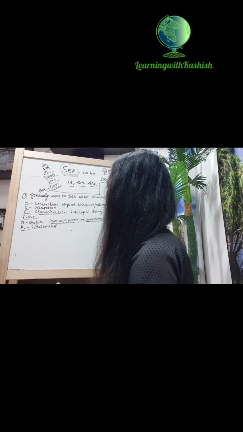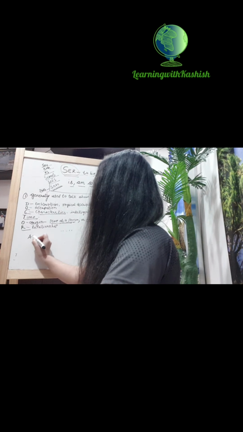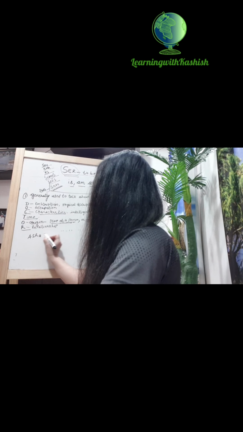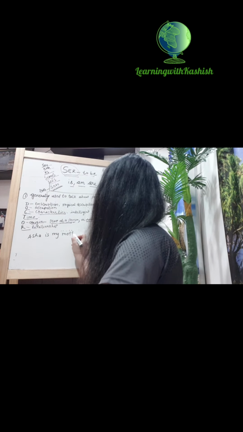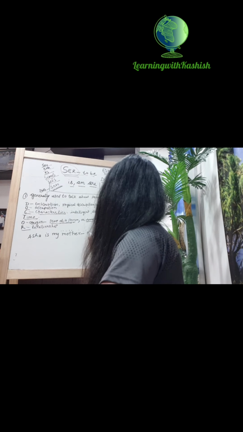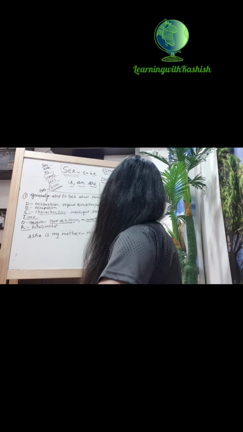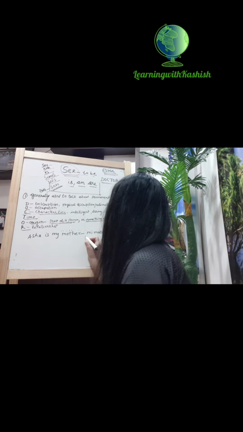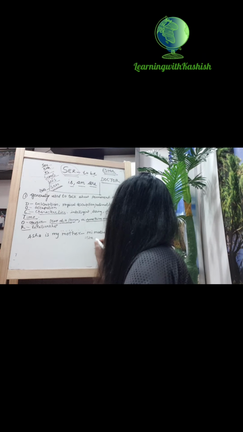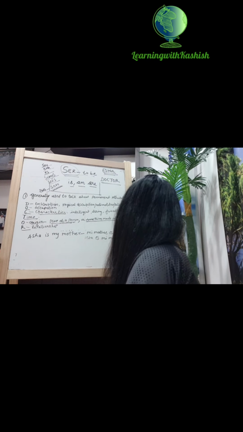Then if I am talking about relationship, if I am saying Asha is my mother, you can say mi madre es Asha, or Asha es mi madre.